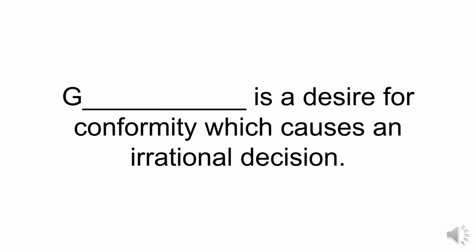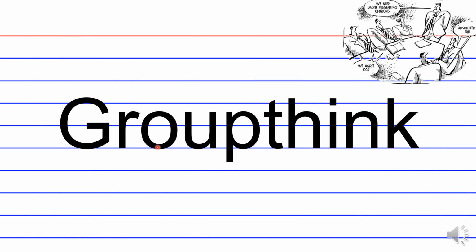G blank is a desire for conformity, which causes an irrational decision. So what is this phenomenon? That would be groupthink. So, when you're in a group, even though they might be blurting out some pretty irrational stuff, most people have a tendency to be in total agreement.